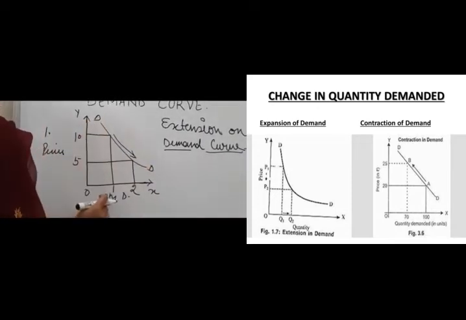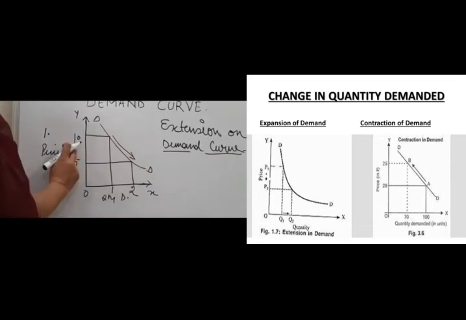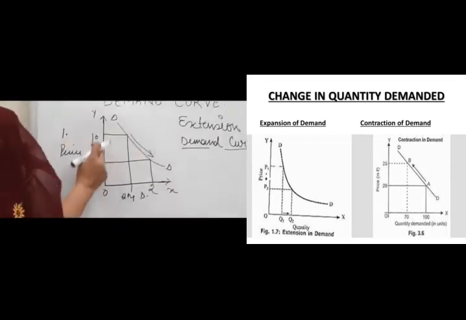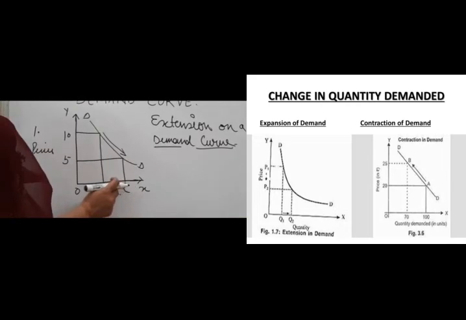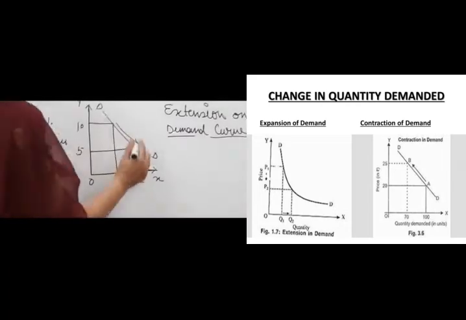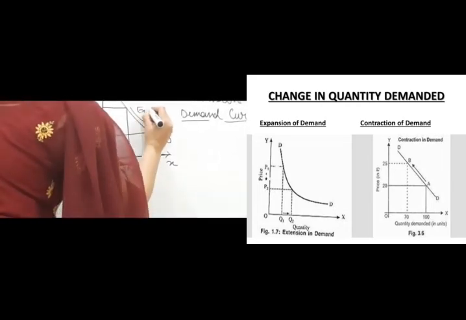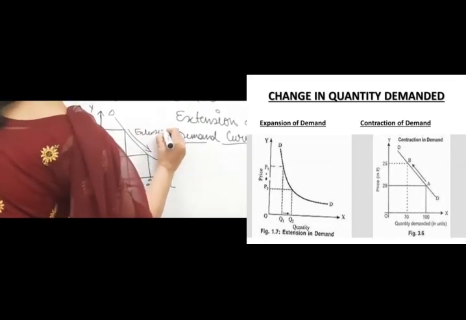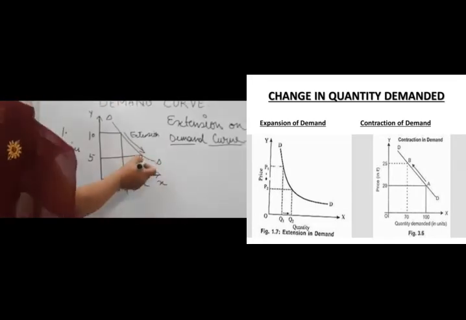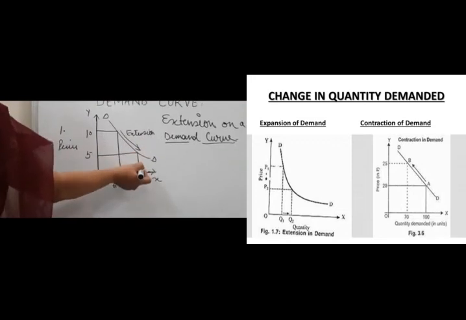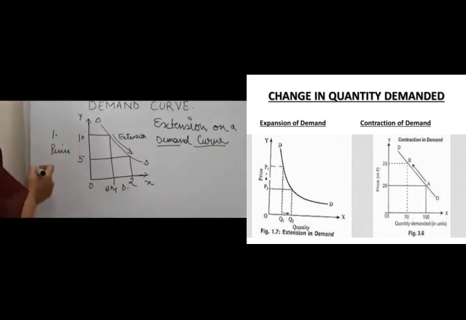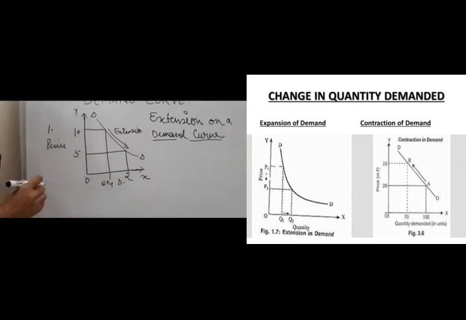When the quantity demanded was 1 unit, the price was 10. And the price fell from rupees 10 to 5, and the quantity demanded extended from 1 unit to 2 units. This is what you mean by extension on a demand curve. This downward arrow to the right direction shows the extension on a demand curve. Right? Is it clear, children? Right?